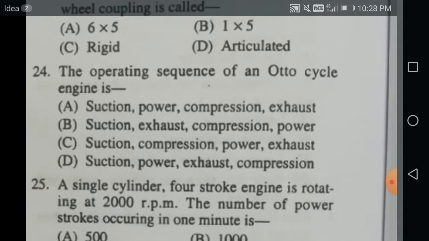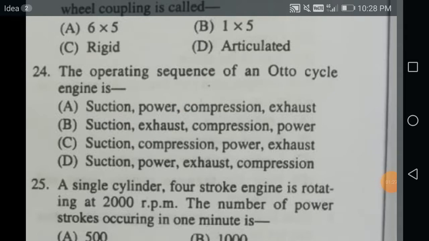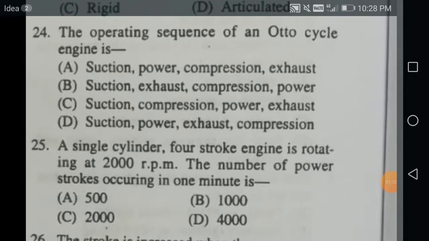The operating sequence of an Otto cycle, we know, is suction, compression, power and exhaust. In the suction, the air fuel mixture is drawn in. In the compression, it is compressed. In the power stroke, it is going to expand the combustion gases. And in the exhaust, they are thrown out to the atmosphere through the exhaust valve.